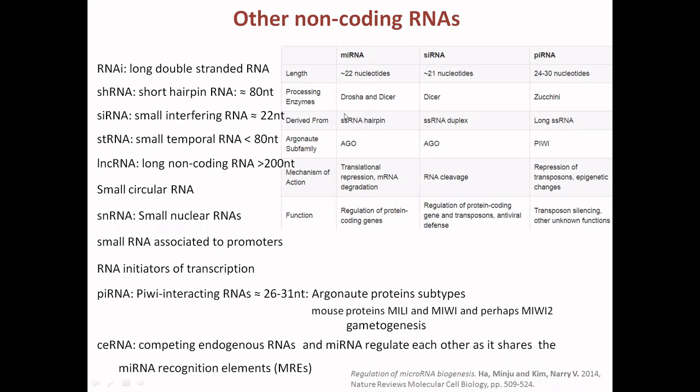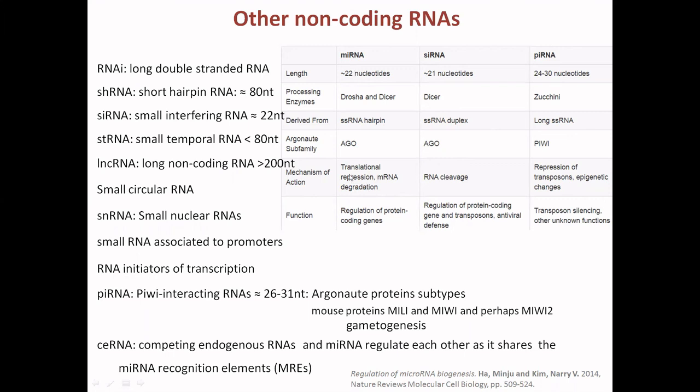miRNA is derived from a single-stranded RNA hairpin, because this is also responsible for the translation halt as there is a mismatch. siRNA is from a double-stranded RNA duplex. piRNA is from a long single-stranded RNA. The Argonaute subfamily, which gives the endonucleolytic cleavage, is AGO in both microRNA and the siRNA. It is PIWI in case of the piRNA.